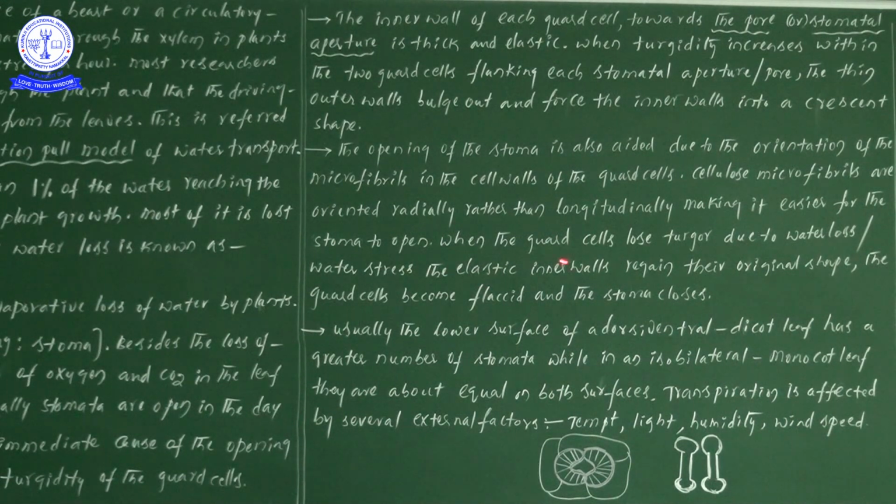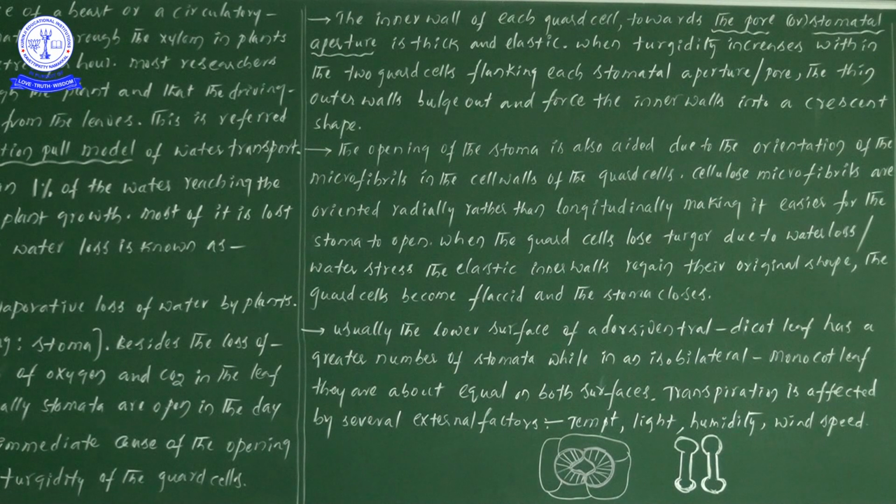Next one: when the guard cells lose turgidity due to water loss or water stress, the elastic inner walls regain their original shape. So when there are water loss or water stress conditions, the guard cells come back to their original shape. Next, the guard cells become flaccid and the stomata close.